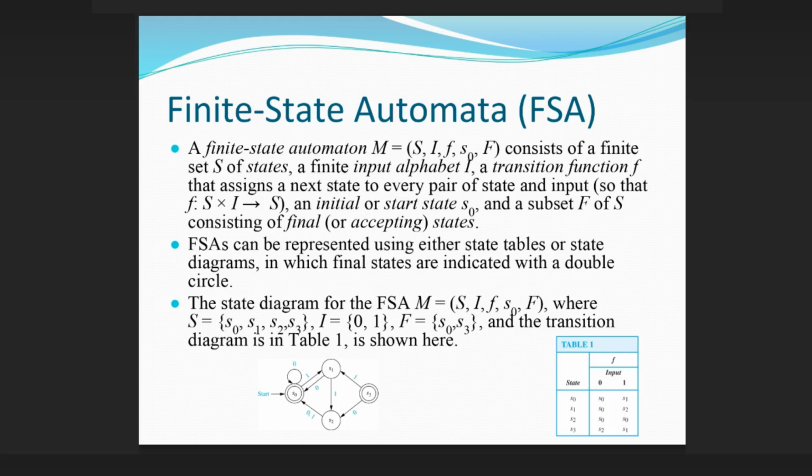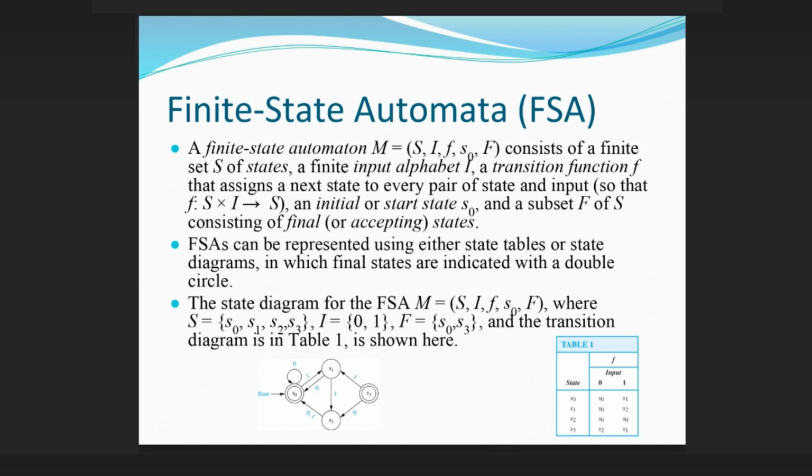Finite state automata, FSA. A finite state automaton M = (S, I, f, s0, F) consists of a finite set S of states, a finite input alphabet I, a transition function f that assigns a next state to every pair of state and input, so that f: S × I → S, an initial or start state s0, and a subset F of S consisting of final, or accepting, states.